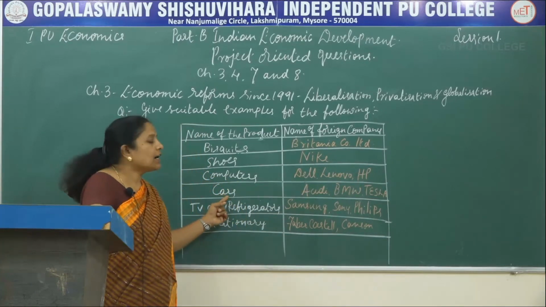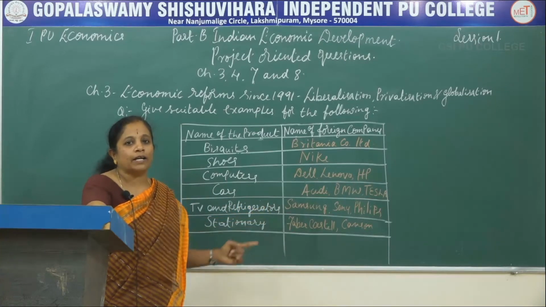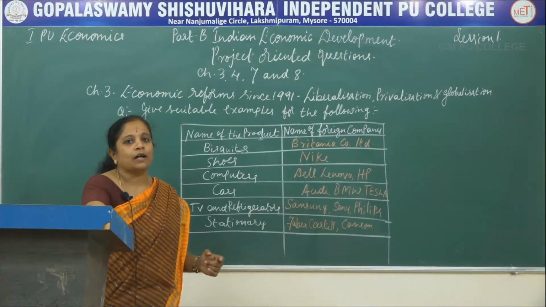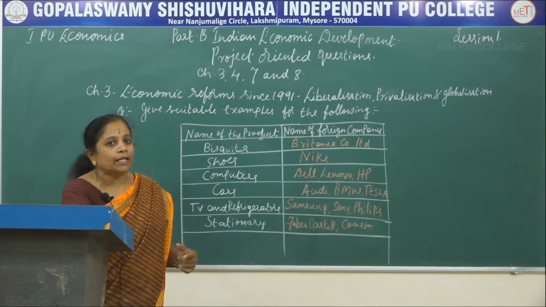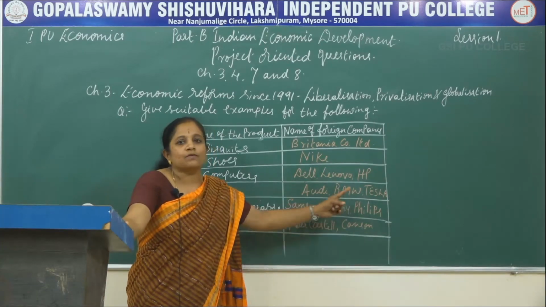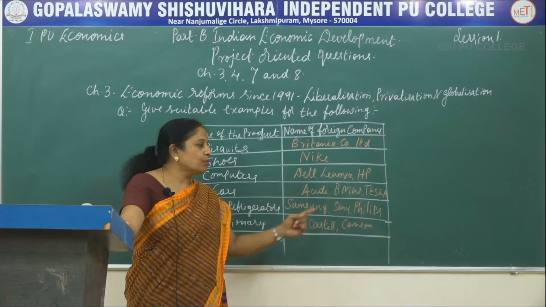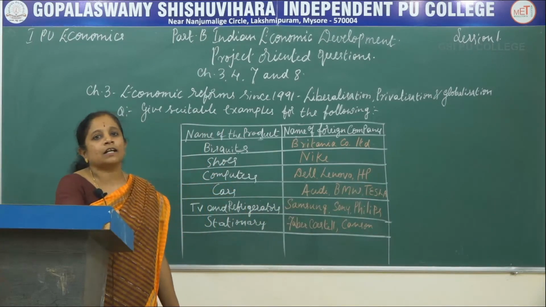The next one is cars. In India you can see many foreign branded cars, and foreign companies are launching their products in this country and people are willing to buy them. Audi company is there, then BMW, that is Bavarian Motor Works, and Tesla, whose latest electric cars are available.